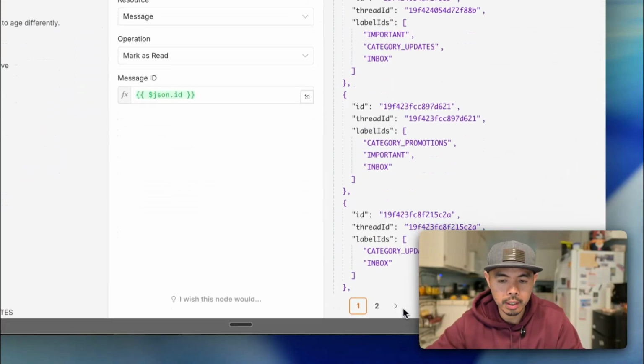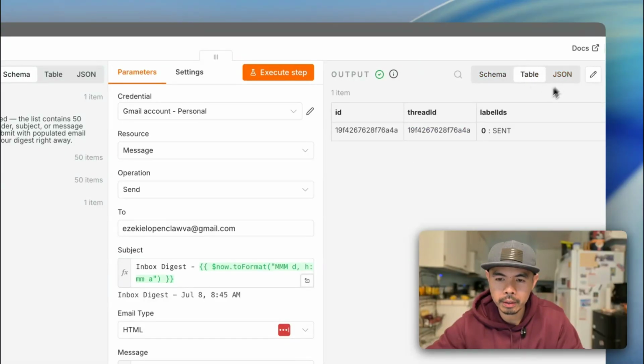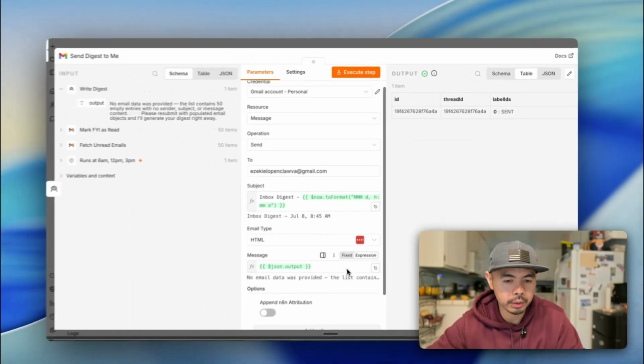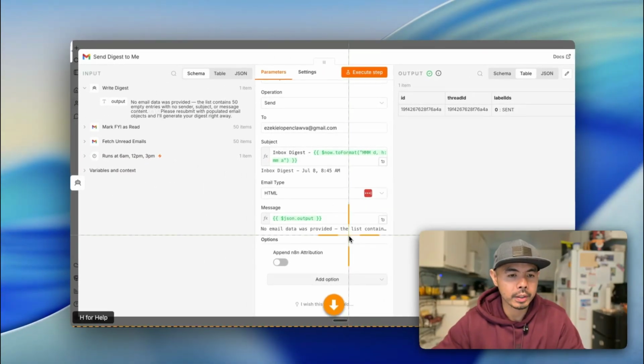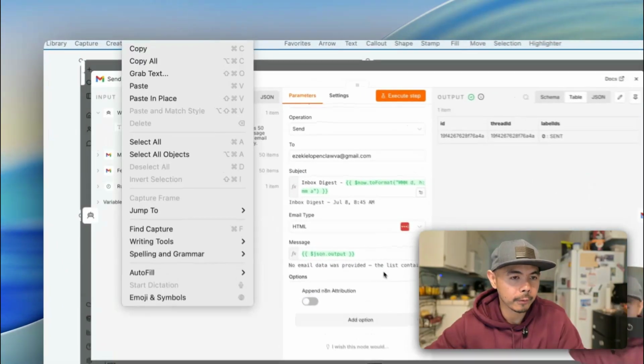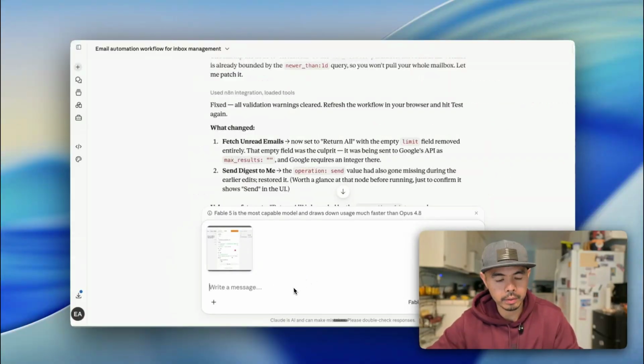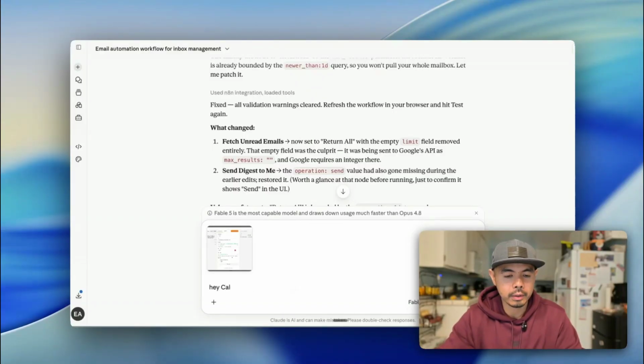So again, got this error. Let's see the schema. No email data provided. Again, we can just troubleshoot it. Go back to this and say, hey Claude, tried it again and got this error. Please help fix.